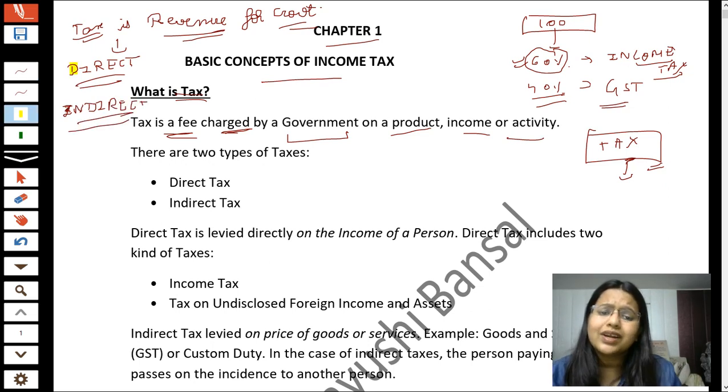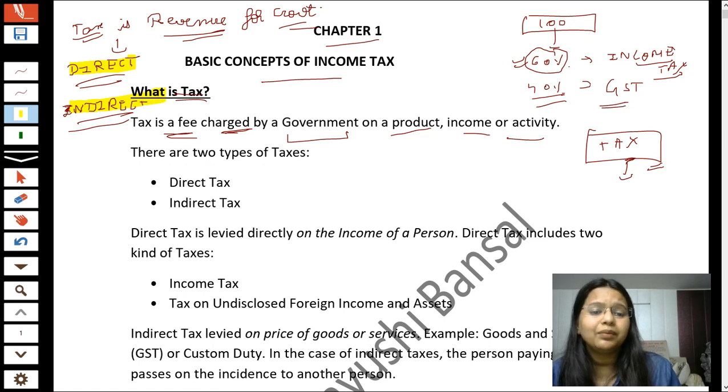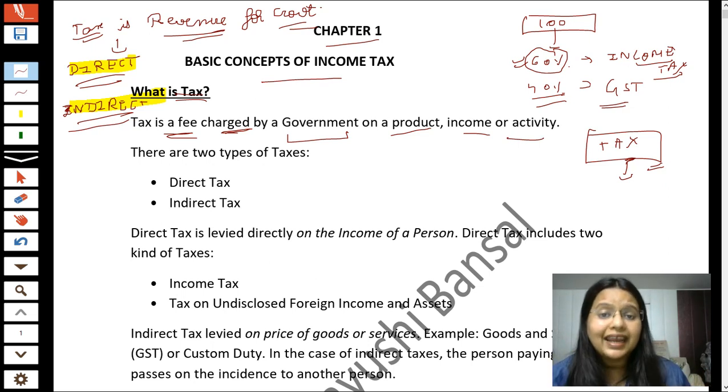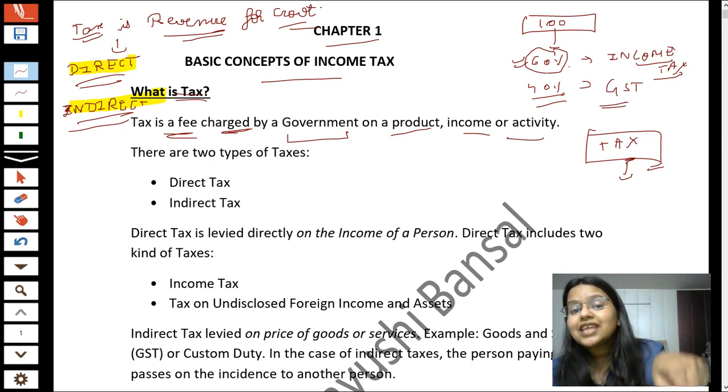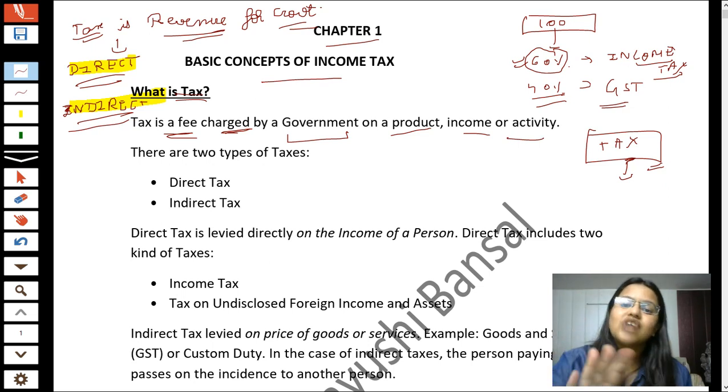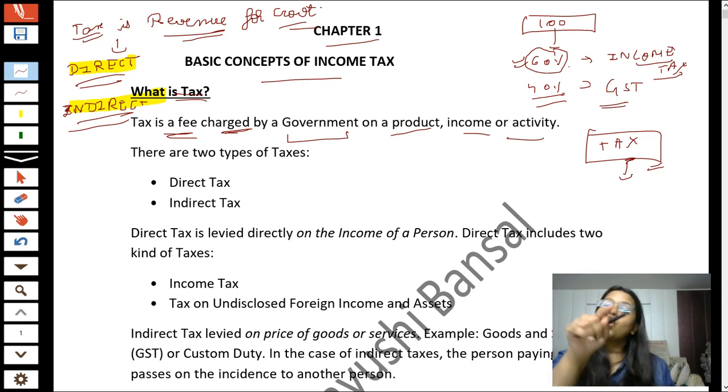Now the question comes, what is the meaning of direct and indirect? Direct tax means which the government charges straightly from you, not from any third person. But indirect tax means that they are taking fees from you, but not straightly or directly in your own name. They are not taking directly from you, saying, yeah, Mr. A, please give us tax. No, what they are doing is, some other person is charging tax on you, and then they collect your tax from that person. A little bit confusing.